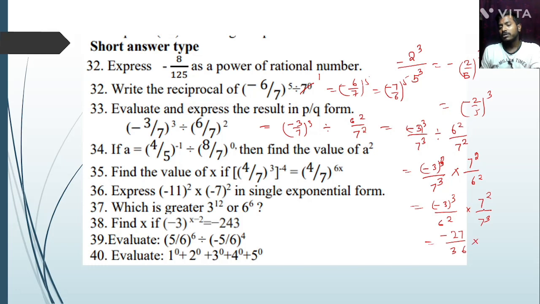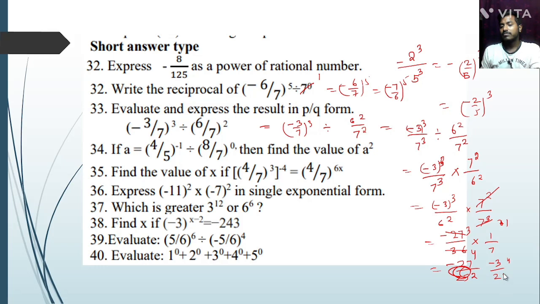Now minus 3 to the power 3, that is minus 27 divided by 36, into the formula we put, that is 1 by 7. Yes or no? So 1 by 7. So the answer is minus 27 divided by 7 times 36. Sorry, here cancel is 9, 3 times 9, 4 times 9. So the answer is minus 3 by 28.